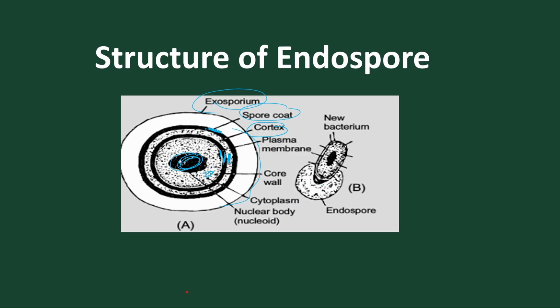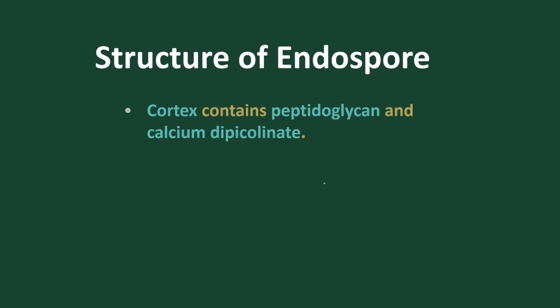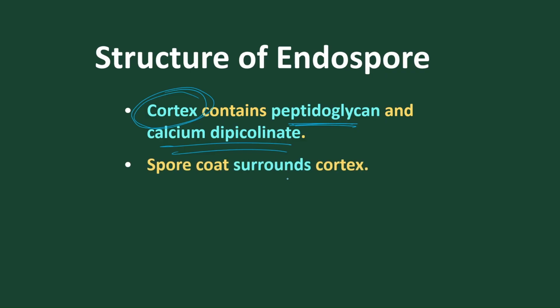When the endospore matures and a favorable condition arises, what happens? The endospore ruptures and releases the new bacteria. We also came to know about the cortex. The cortex is made up of peptidoglycan and calcium dipicolinic acid. Very important. The cortex part is made up of calcium dipicolinic acid and peptidoglycan, and the spore coat surrounds the cortex. First the nucleus is present, the cell membrane, the spore coat, then we find the cortex present.